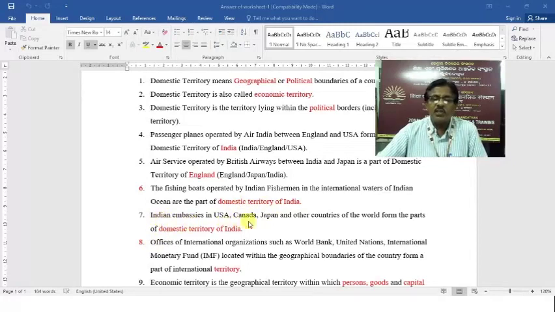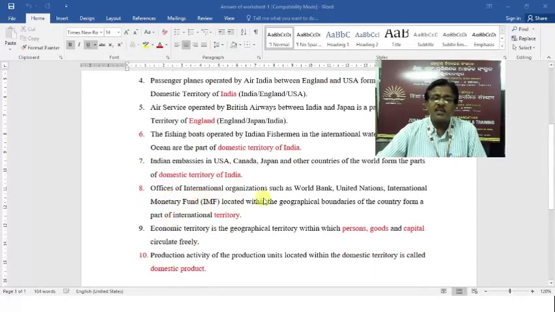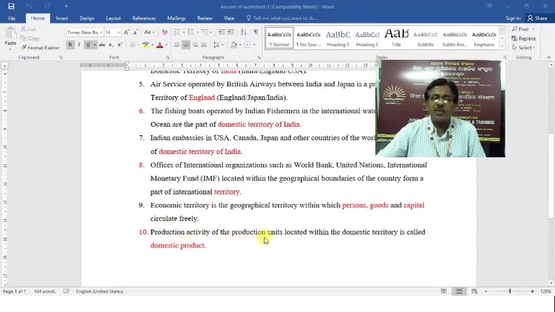Indian embassies in USA, Canada, Japan and other countries of the world form parts of the domestic territory of India. Offices of international organizations such as World Bank, United Nations, International Monetary Fund located within the geographical boundaries of the country form a part of international territory. Economic territory is the geographical territory within which persons, goods and capital circulate freely. Production activity of the production units located within the domestic territory is called domestic product.